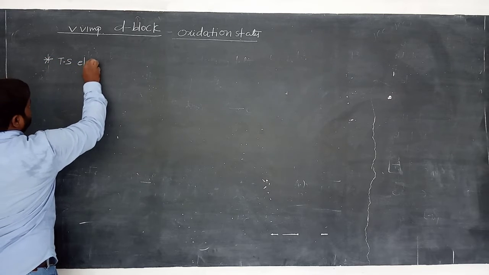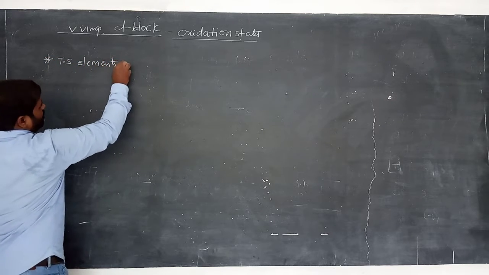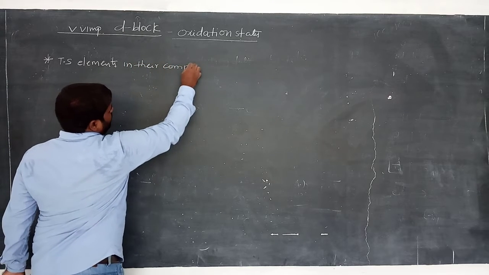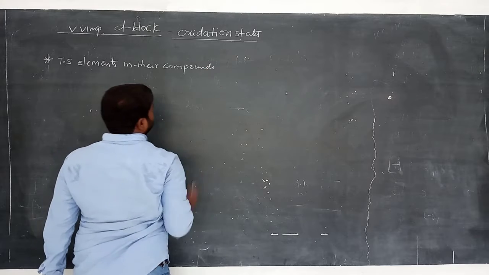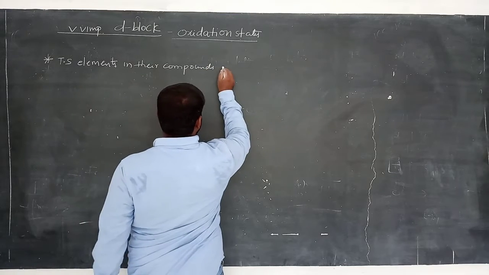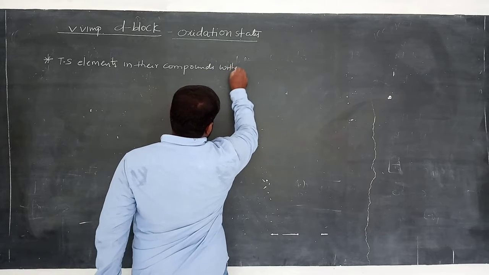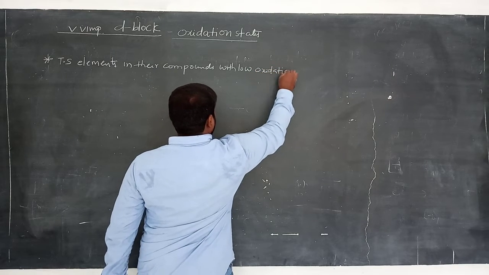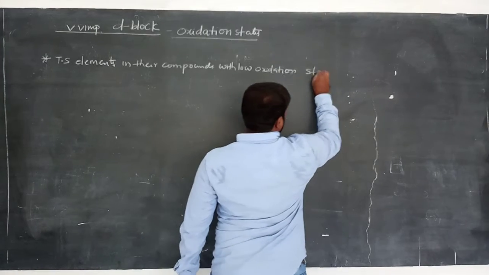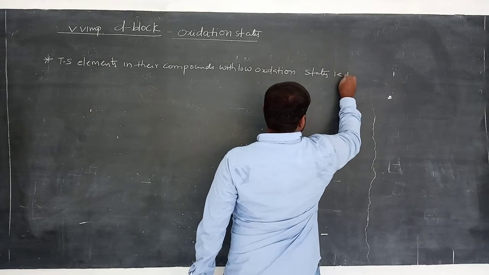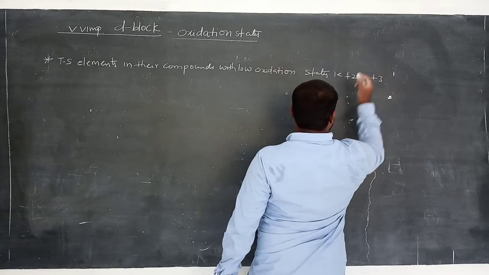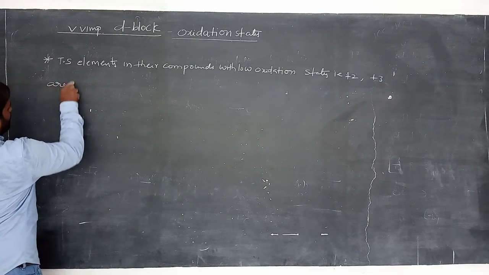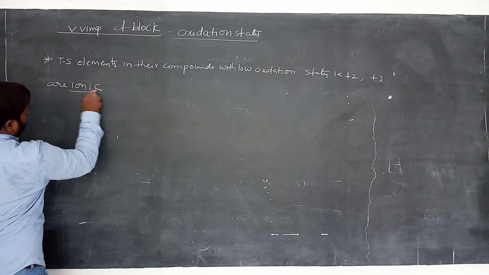Transition elements in their compounds with low oxidation states, that is +2, +3, are ionic compounds.